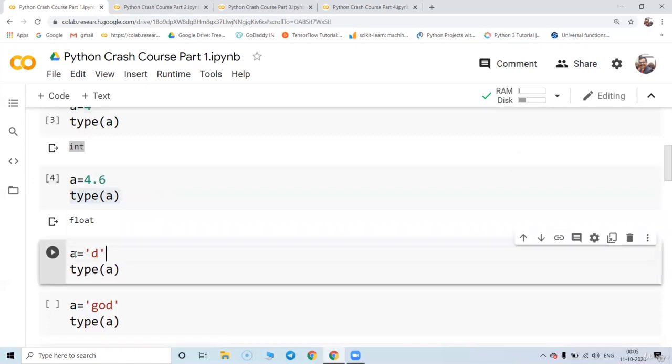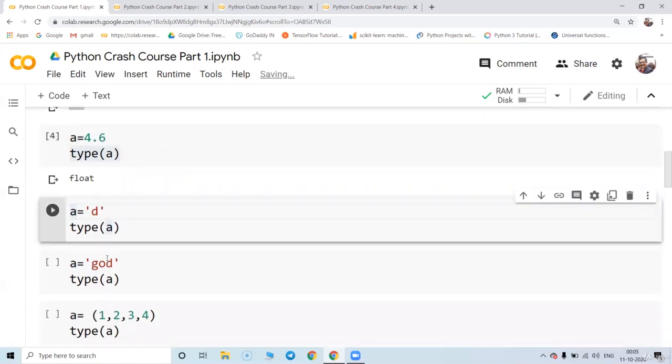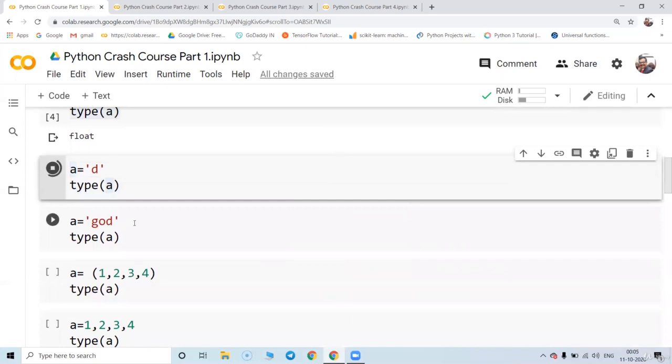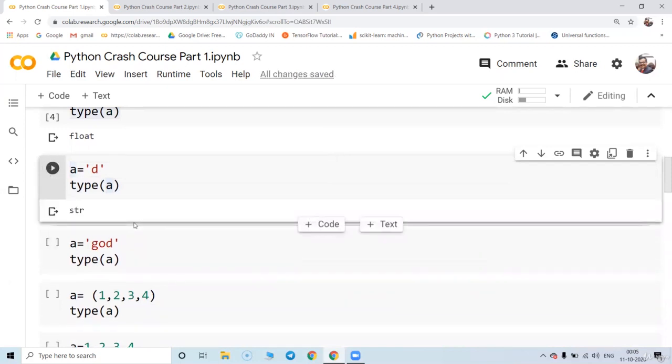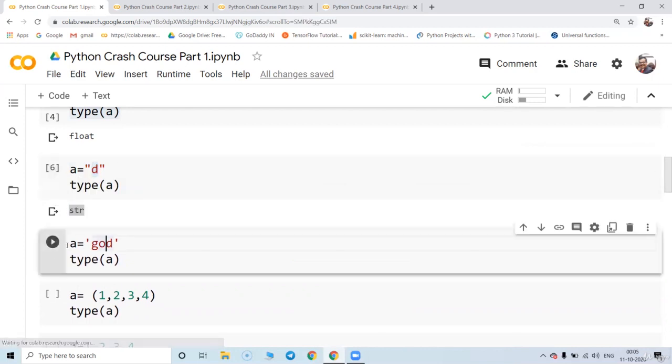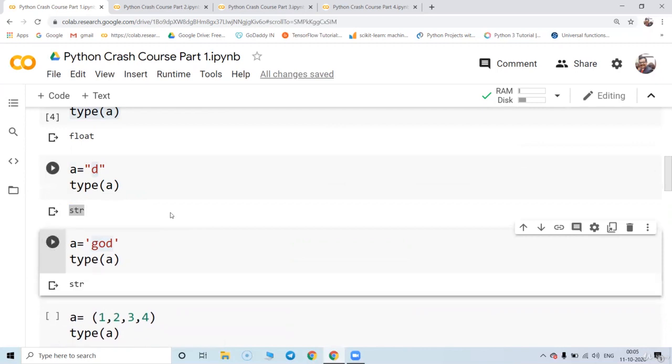Now I'm going to give a equal to single quote d, and when I check this, it says it is str, that is a string. Instead of single quote, you can give double quote also. There is no character data type in Python. In Python, we have the data type called a string. So a single character is also considered a string, or a word is also considered a string.